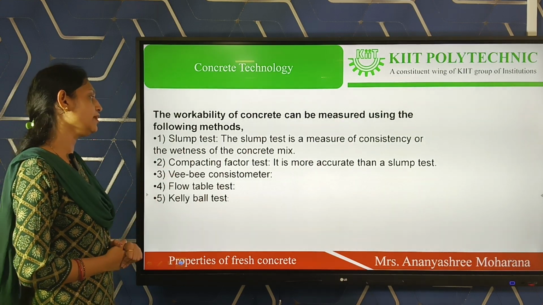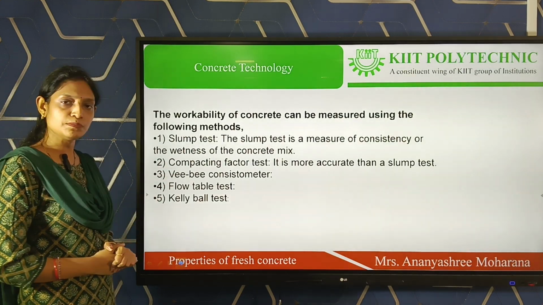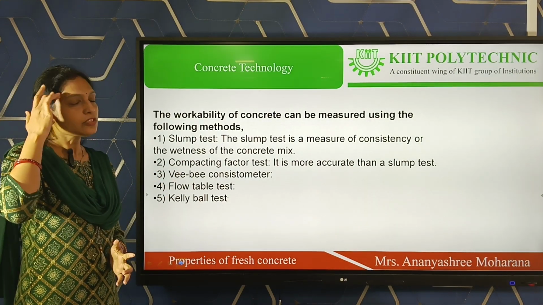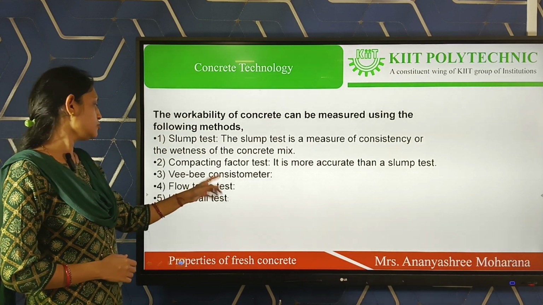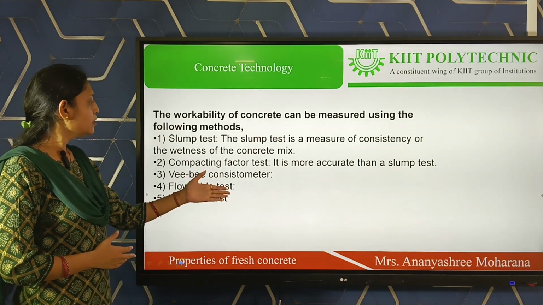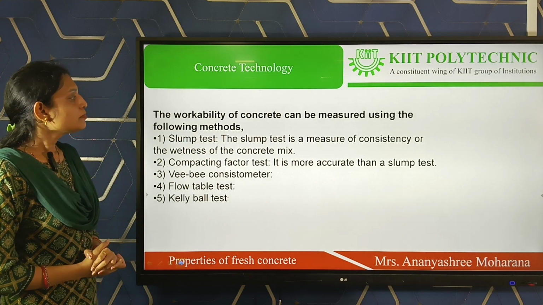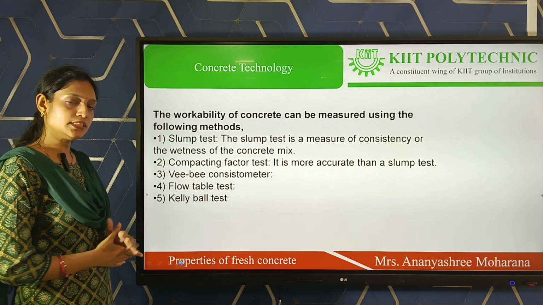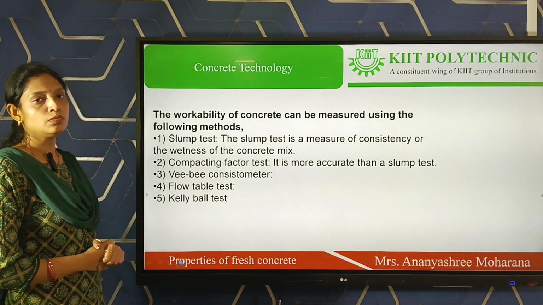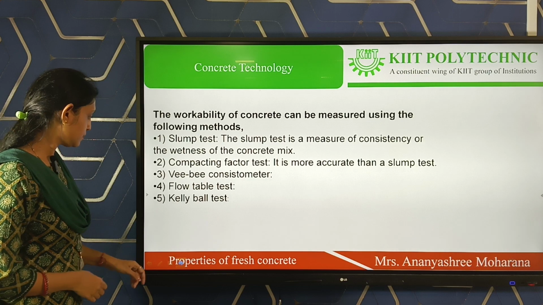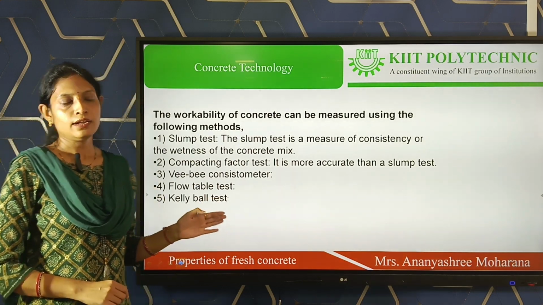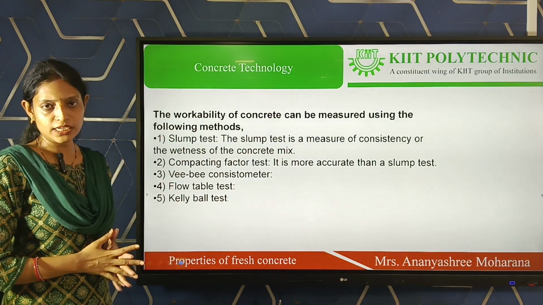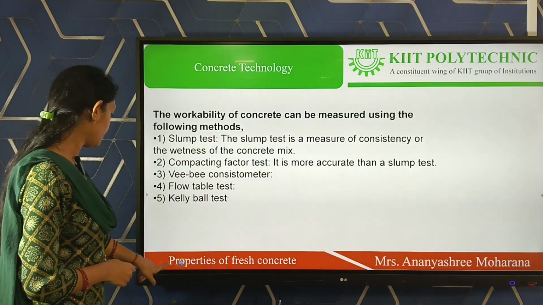Second one is the compacting factor test. It is more accurate than the slump test, but for this test we have to go to the laboratory. Then the VB consistometer test is also carried out for workability. Then the flow table test is also used for workability. The Kelly ball test is also conducted for workability. For this session I will discuss the slump test, because the slump test is the most important test conducted for workability.